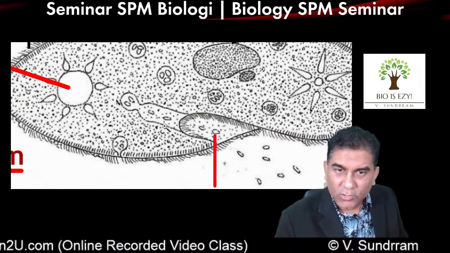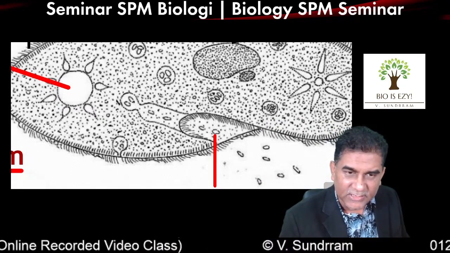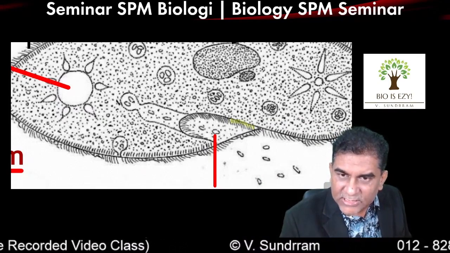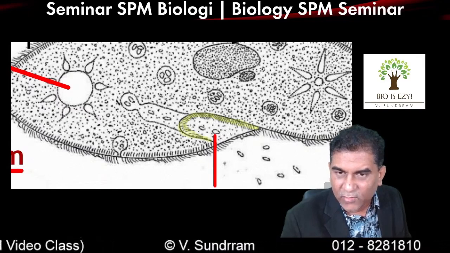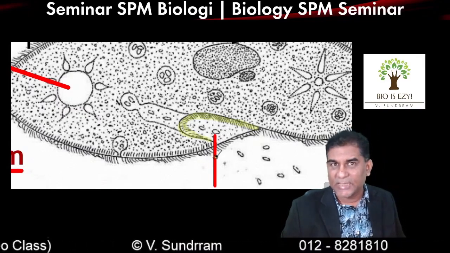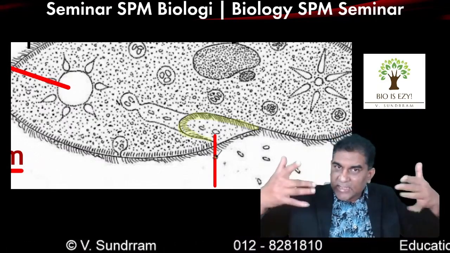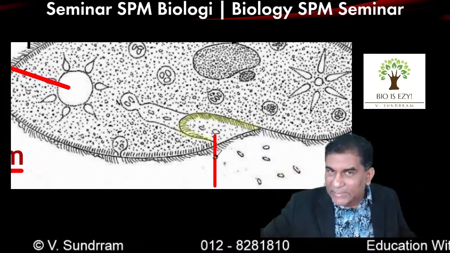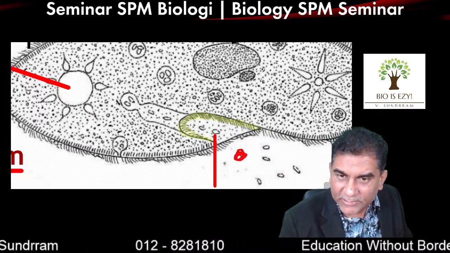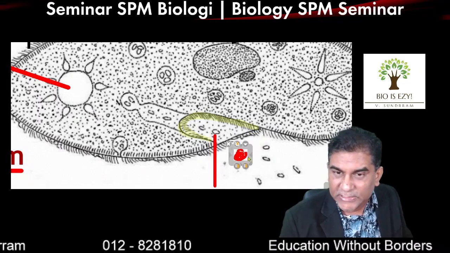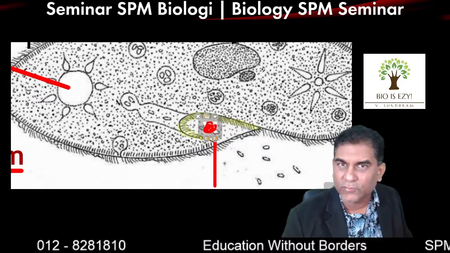So when I look at the oral groove, yes, I see it's a long tube, but I also realize that this area here, this is all the cilia. I've already labeled the cilia for you. But you can see the inner surface of the oral groove is actually covered with cilia, like the inside of the mouth is covered with cilia, and the cilia is always beating. As they're beating, basically what happens is they create something like a suction force. These are the food particles. Because the cilia is always beating, these food particles will be sucked into the oral groove.